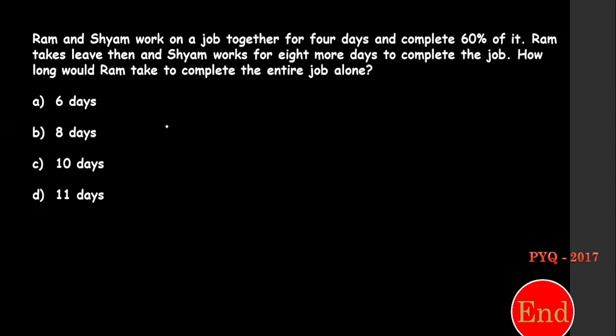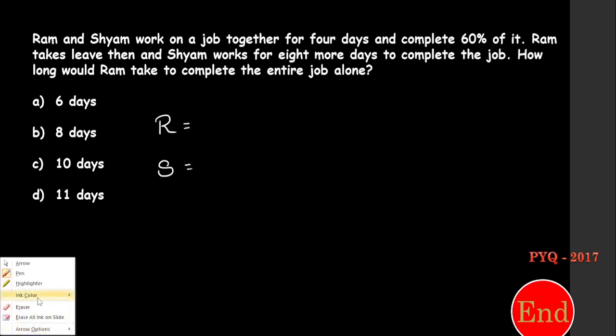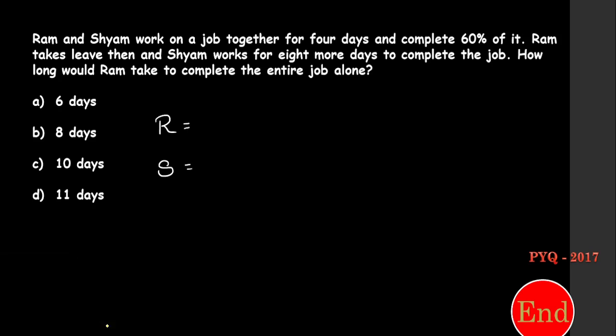So look at this. There are two persons. One is Ram, another one is Shyam. So they together going to do a job, but the days are not given. Instead of that, one percentage value is given. That is, they complete 60% of job in 4 days.